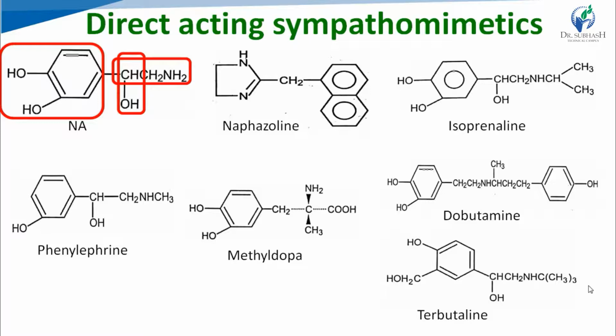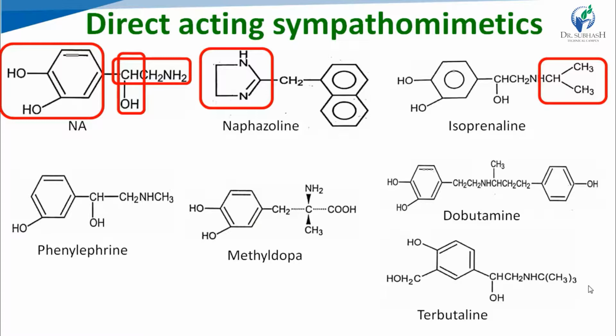Then from the class non-specific alpha agonist, in that all the zolines are there, naphazoline, oxymetazoline, xylometazoline. We have picked the structure of naphazoline, and in that the parent ring is imidazoline ring. This is the 5-membered 2-nitrogen containing ring, the imidazoline ring. Then in non-specific beta agonist class, the only drug is isoprenaline, which is also known as isoproterenol. Here iso means isopropyl structure is there. Isopropyl functional group is present in the structure of isoprenaline. So it is known as isoprenaline.